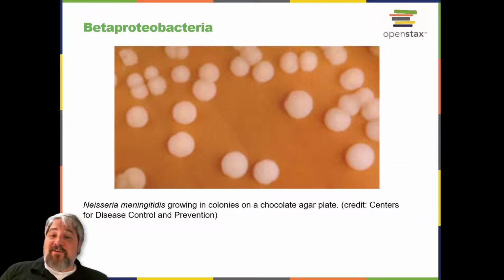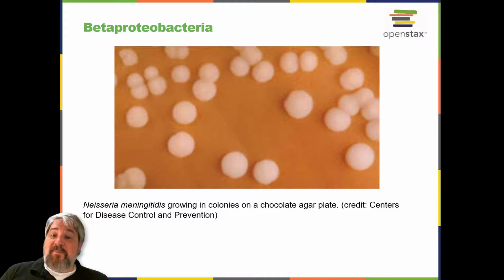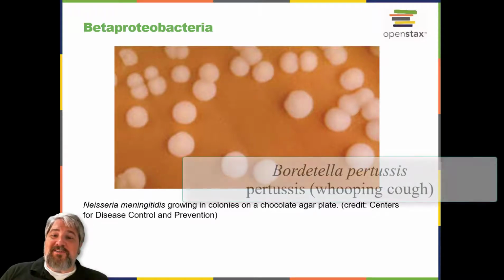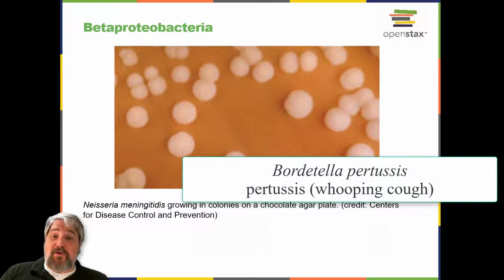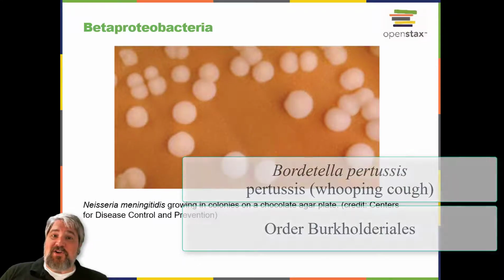Their characteristic pattern of growth and culture is diplococcal, pairs of cells resembling coffee beans. The pathogen responsible for pertussis, whooping cough, is also a member of Betaproteobacteria. The bacterium Bordetella pertussis from the order Burkholderiales produces several toxins that paralyze the movement of cilia in the human respiratory tract and directly damage cells in the respiratory tract, causing a severe cough.